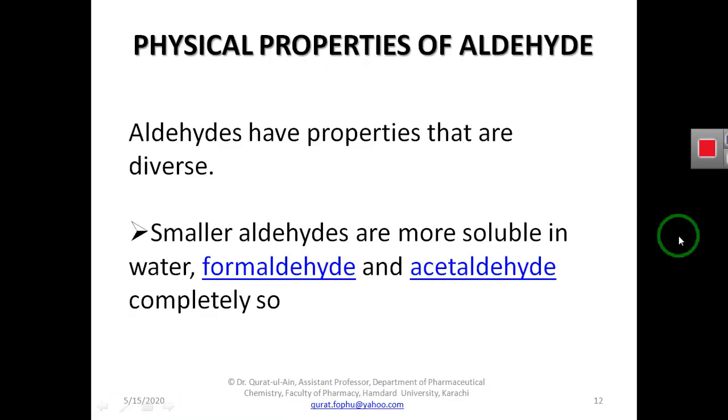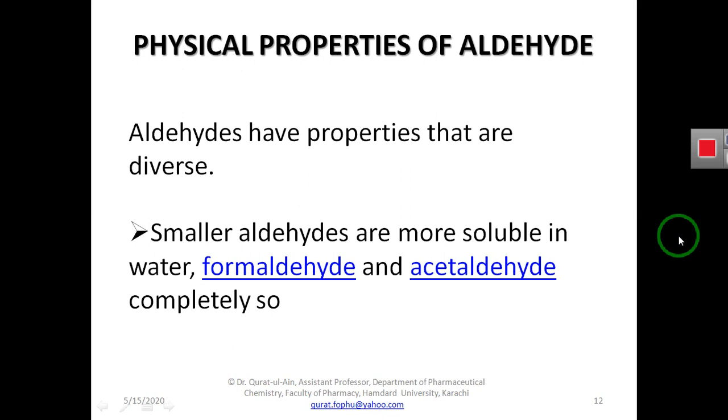Now, students, we will study the physical and chemical properties of aldehydes. Aldehydes have diverse physical and chemical properties, but we will discuss the most important ones here. One important physical property of aldehydes is that all the smaller aldehydes are more soluble in water as compared to the larger aldehydes.